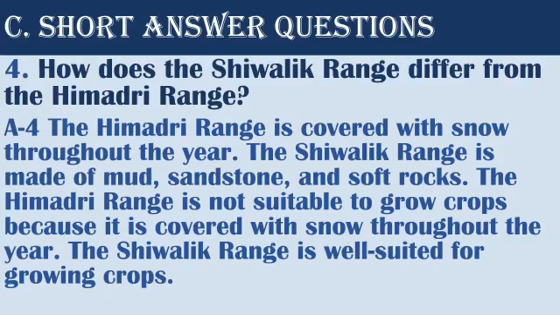Next, how does the Shivalik range differ from the Himadri range? Answer. The Himadri range is covered with snow throughout the year. The Shivalik range is made of mud, sandstone and soft rocks. The Himadri range is not suitable to grow crops because it is covered with snow throughout the year. The Shivalik range is well suited for growing crops.